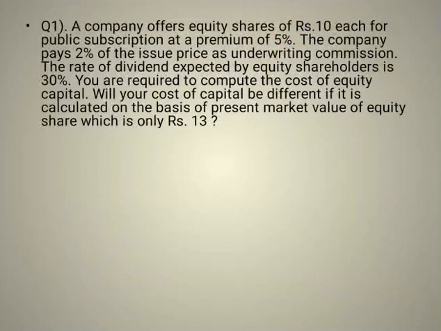The company pays 2% of the issue price as underwriting commission. So this is the cost to the company, a flotation cost. And what is flotation cost? Cost of issuing a new equity share is called the flotation cost. Underwriting commission is also a part of the flotation cost. Moving ahead. The rate of dividend expected by the equity shareholders is 30%. So you are required to compute the cost of equity.